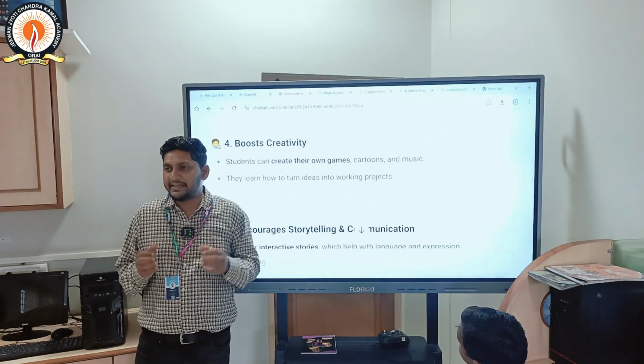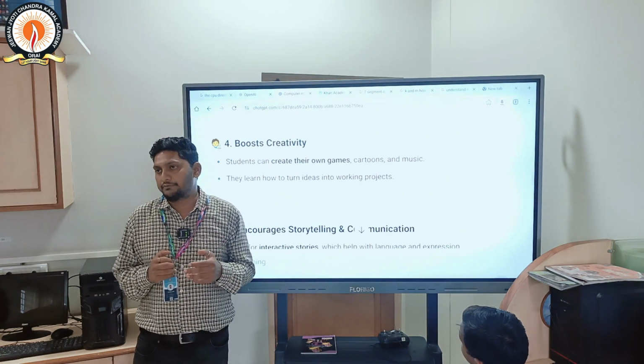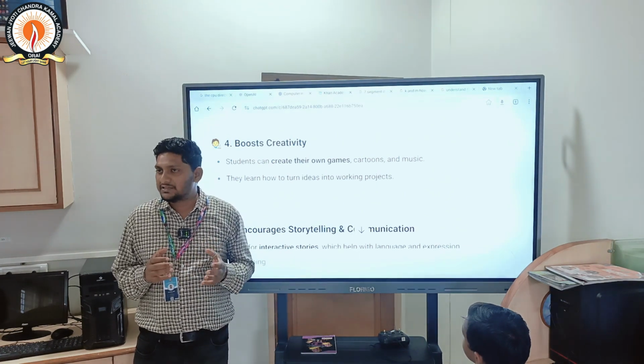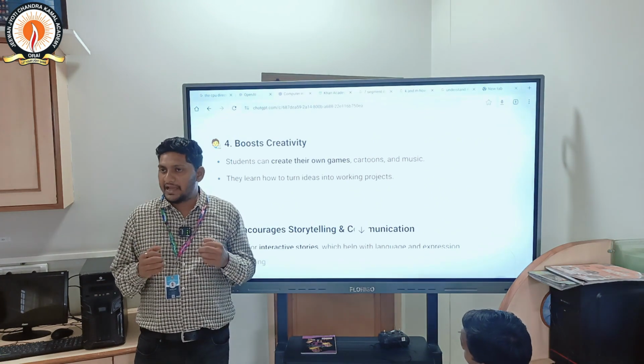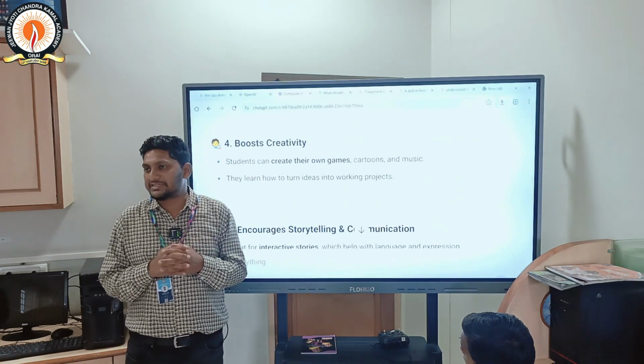If you have any idea, you have to convert it into a project, because you have to learn Scratch, then you come up with an idea and turn it into a project. You make the project by using Scratch.